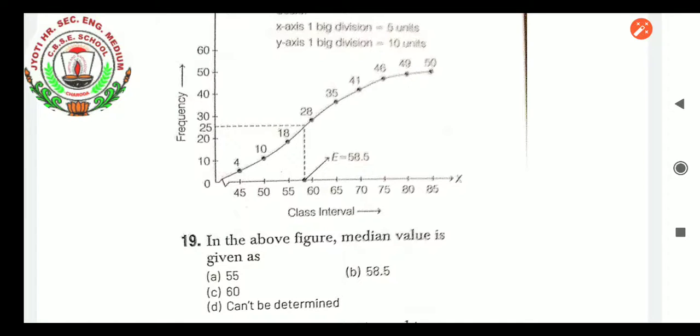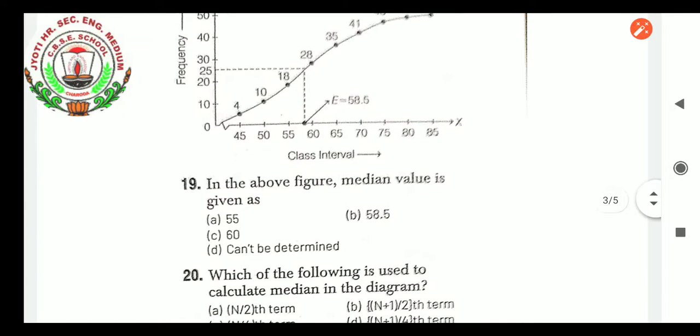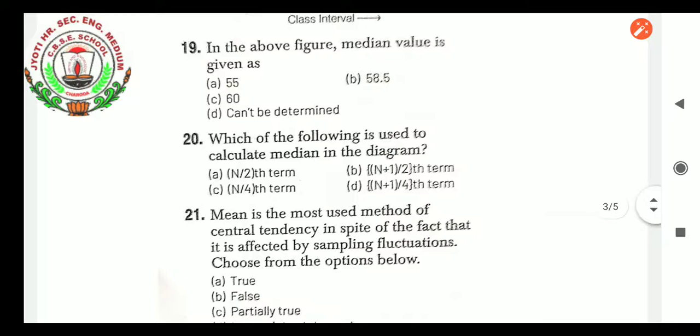What is the given median value? Yes, it is given: 58.5. You can also calculate it with the given data and get the answer. Which of the following is used to calculate the median in the diagram?